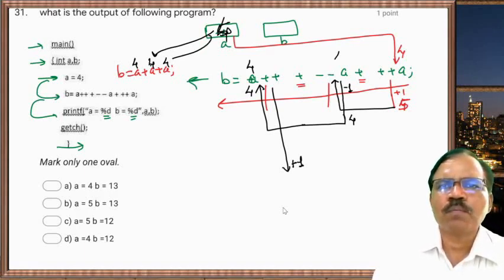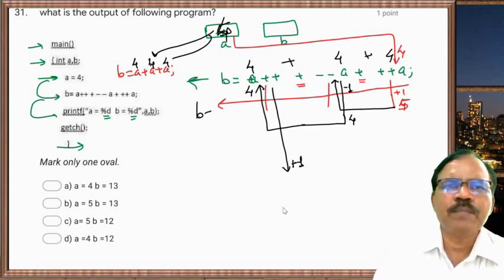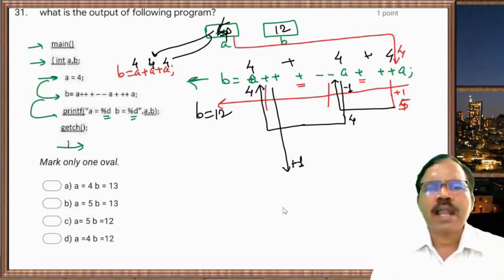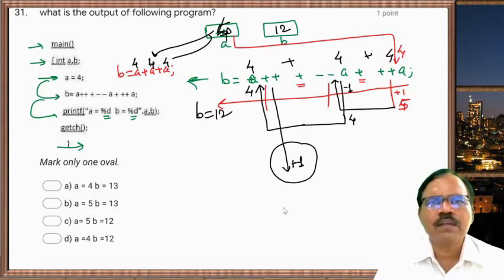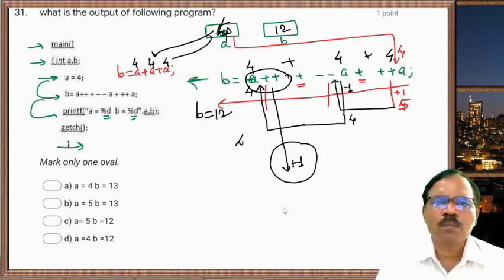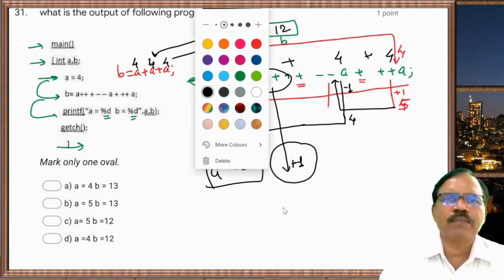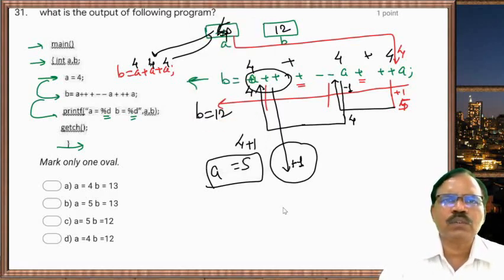So 4 plus 4 plus 4. So now b becomes 12. So 12 is stored here. And now after evaluation of expression, a is increased by 1 because there is post increment. So a is 4, 4 plus 1 is 5. So a becomes 5. So at the memory location, in place of 4, 5 is stored here.